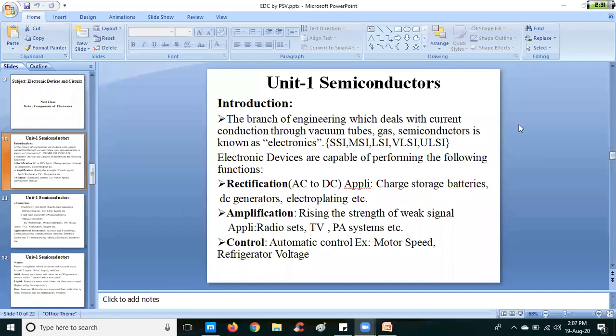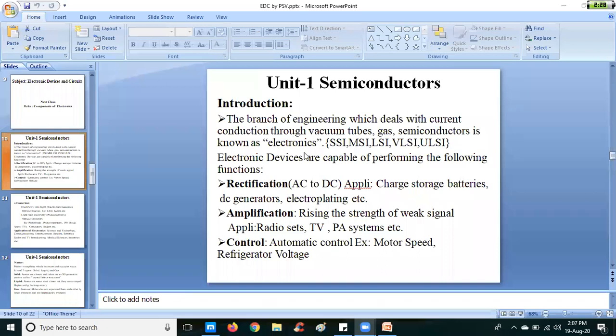This is the introduction part. The branch of engineering which deals with current conduction through vacuum tubes, gas, and semiconductors is known as electronics. In earlier days, the flow of electrons was done by using vacuum tubes or some gases. At present, we are using semiconductors.